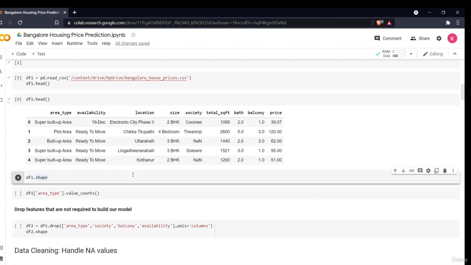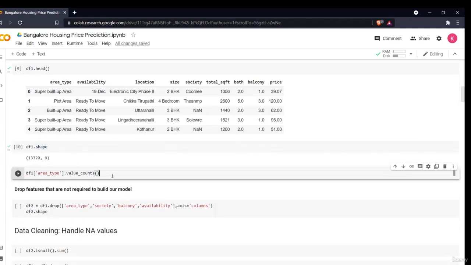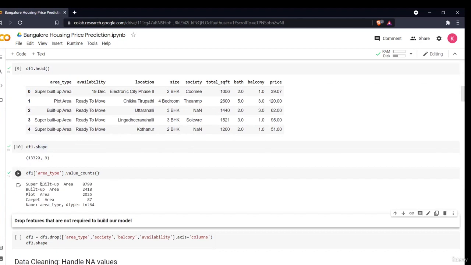If you see the shape, what is the total shape of our data. As you can see, it is a pretty large data set, around 13,320 rows and 9 columns. Now let us see how many different area types are there. As you can see, this is super built-up area, built-up area, plot area, carpet area. Okay, these are different area types.